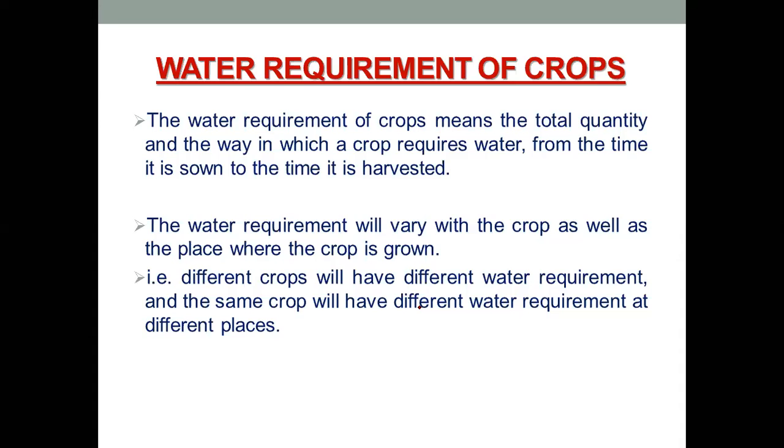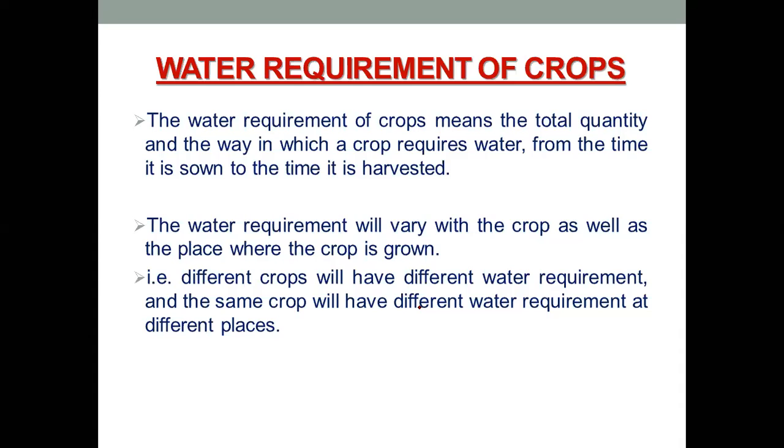The water requirement will vary with the crop. Now this is self explanatory. For example, a crop such as sugarcane, its water requirement will be higher, and a crop such as pomegranate or cotton, its water requirement will be lesser as compared to that of sugarcane.